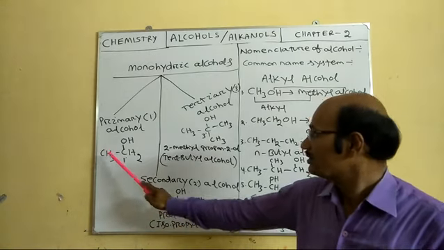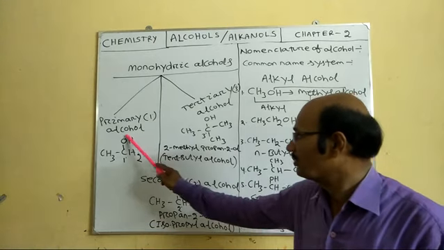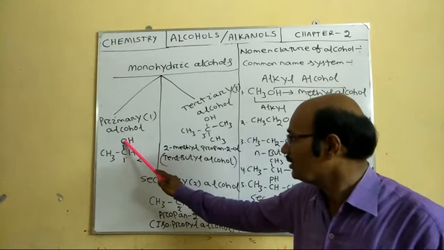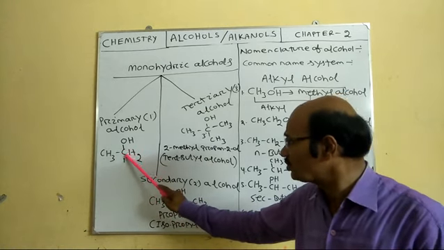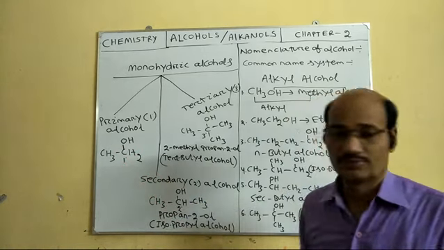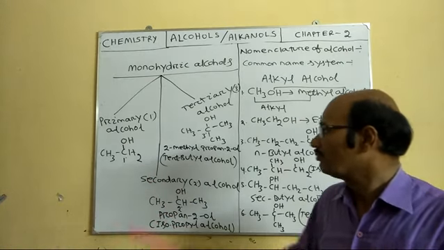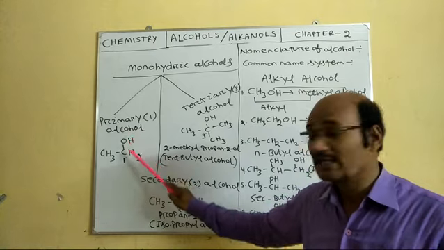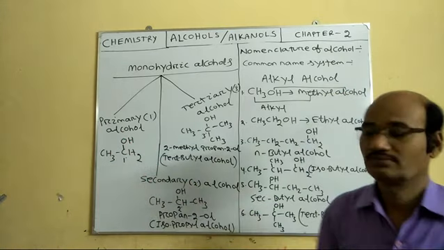Here you see CH3CH2OH. OH is the functional group attached to this carbon atom, and this carbon is attached to only one carbon. So this carbon is a primary carbon atom. Because the OH group is attached to the primary carbon atom, it's a primary alcohol.